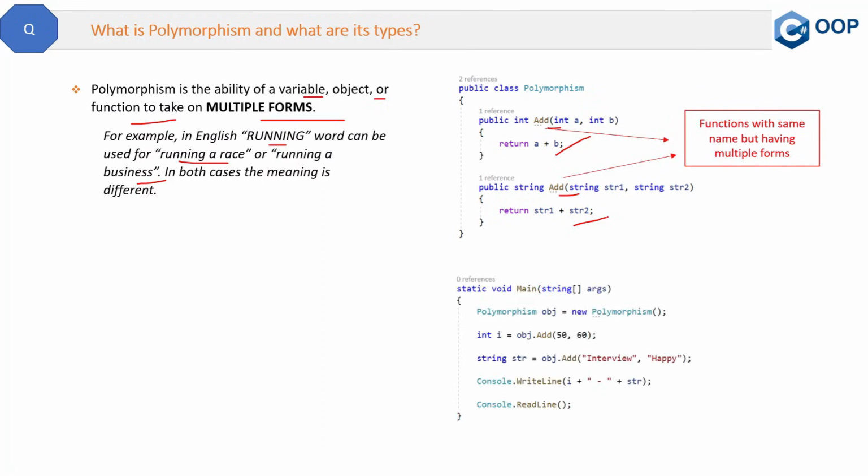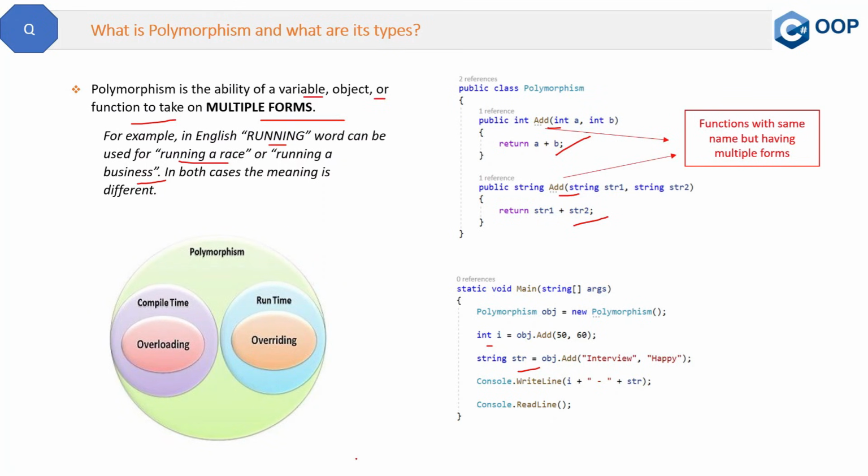Now, if you see the client code, then i is the variable which is receiving the integer value and str is the variable which will receive the string value. So this type of polymorphism is method overloading. Now there are two types of polymorphism we have. One is compile time and another one is runtime. What is the difference? So compile time is basically overloading and runtime is overriding.